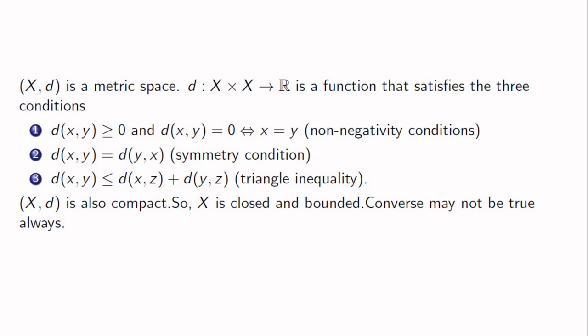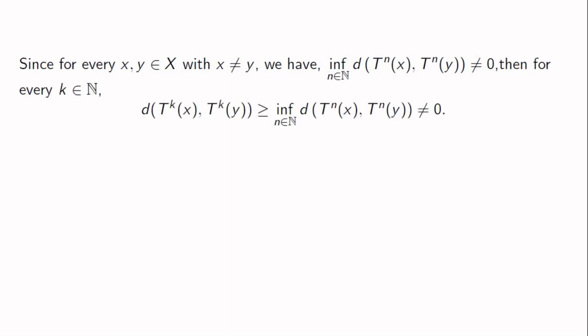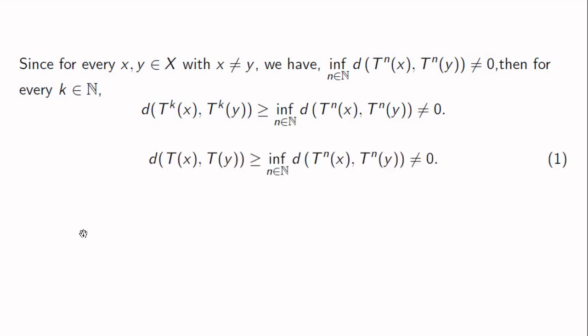So we will start with the first condition. We are given that for any x not equal to y in X, the infimum of d(T^n x, T^n y) is always not equal to 0. So for any natural number n, we will always have this inequality, and putting the value of n equal to 1, we will get this.